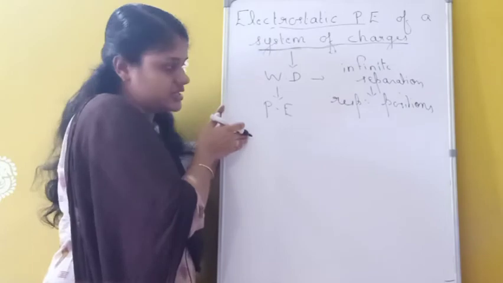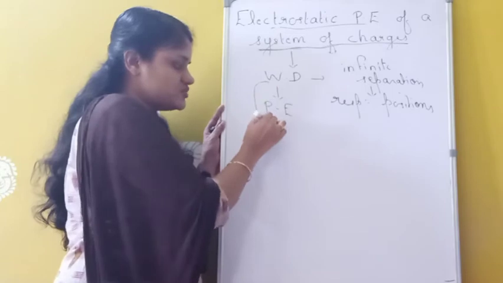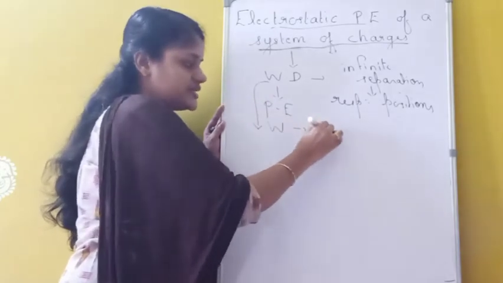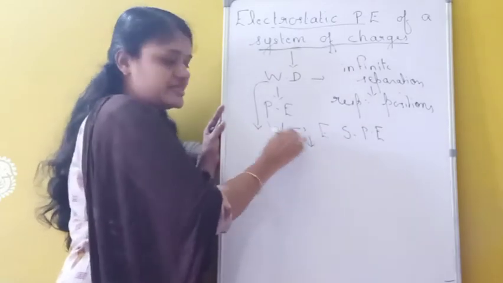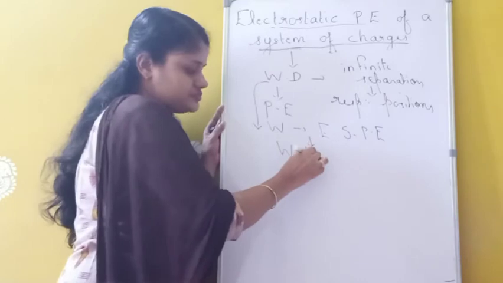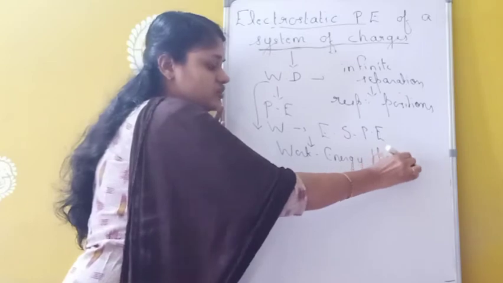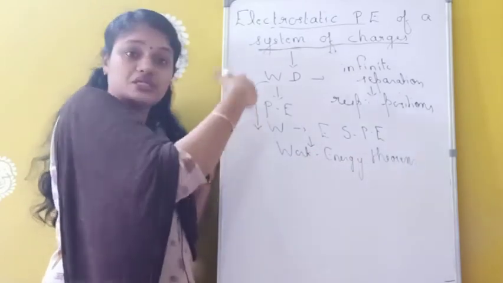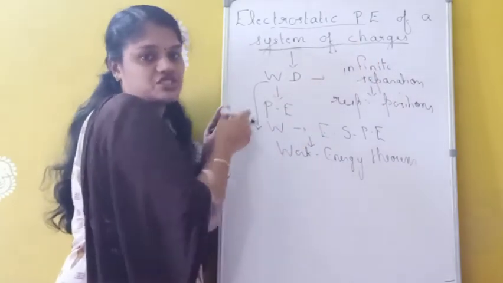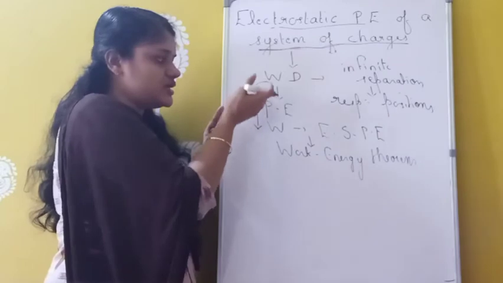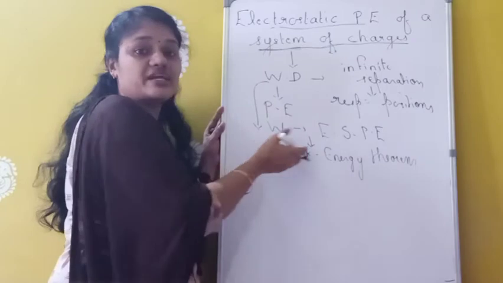We know that this work done is actually converting into energy. This work done is converting into electrostatic potential energy. That means which theorem here? Work energy theorem. Whatever work we are doing to bring these charges from infinite separation to their respective positions is converting into the electrostatic potential energy of the system. So here work done is converting into energy, that means work energy theorem.